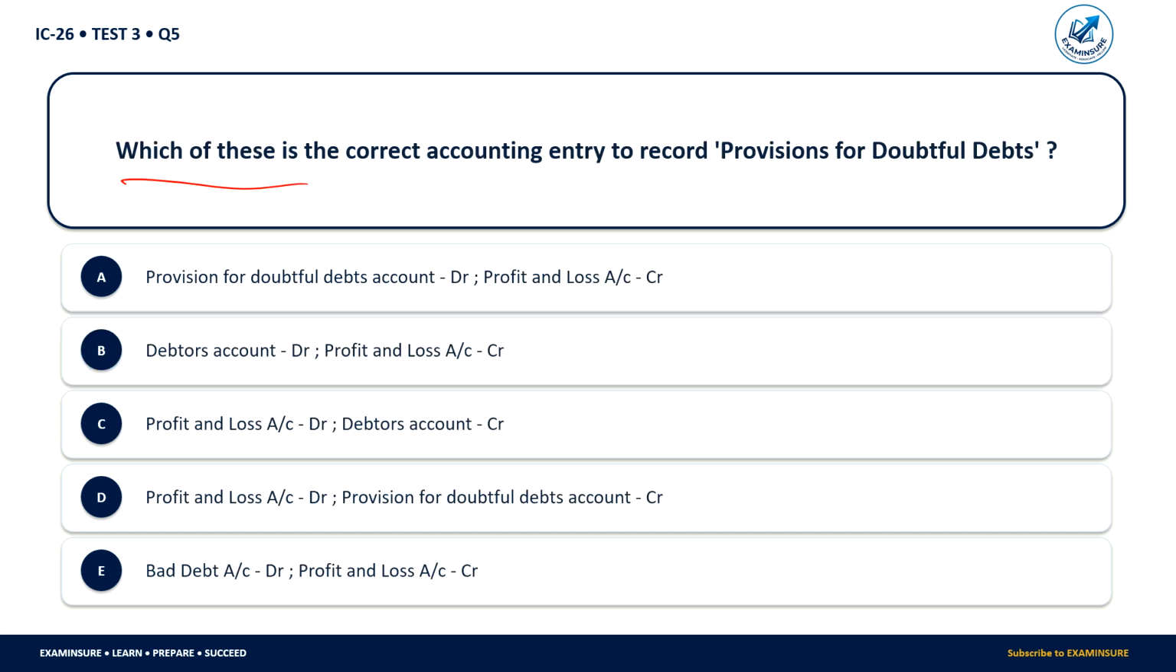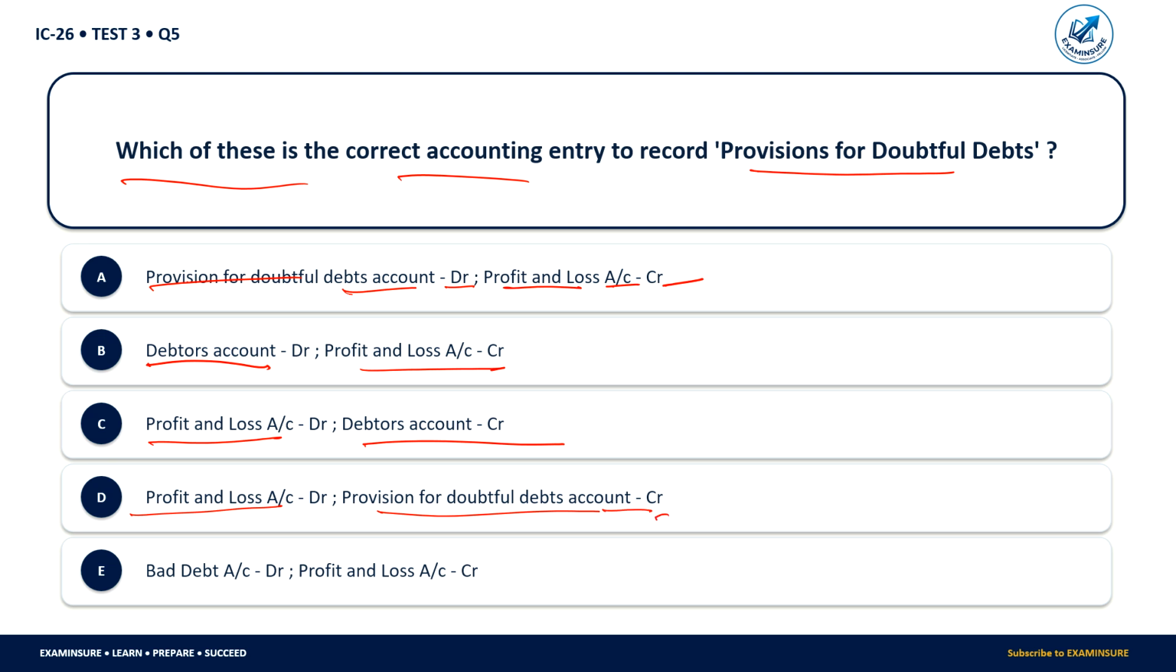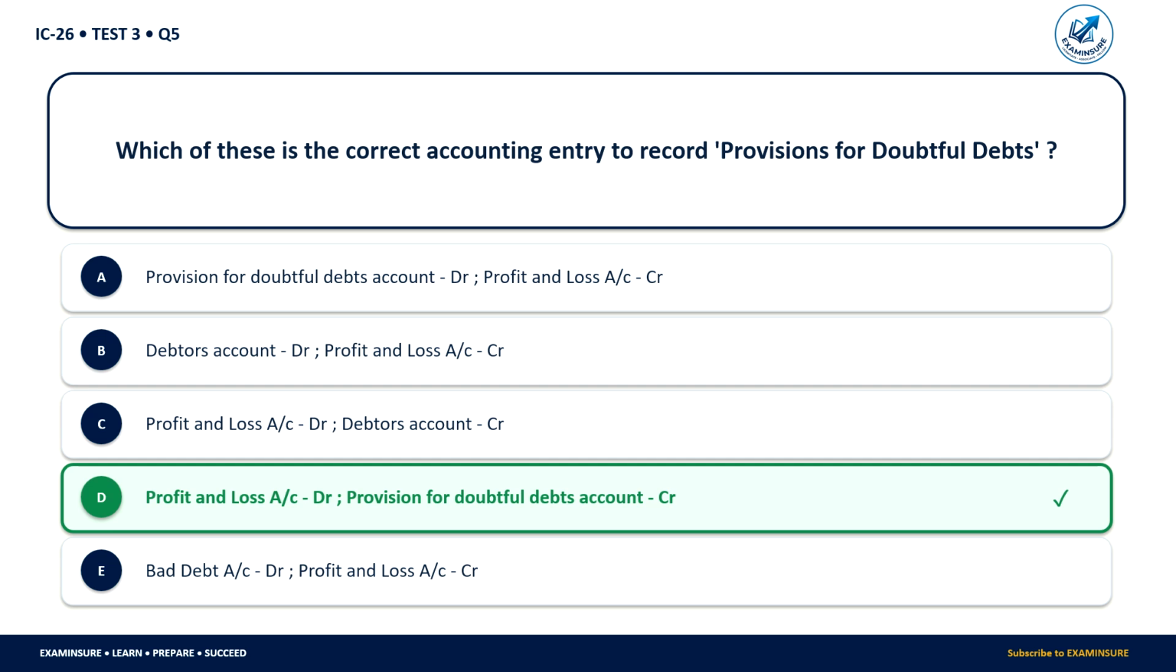Which of these is the correct accounting entry to record provisions for doubtful debt? Provision for doubtful debt account debit, profit and loss account credit, or debtor account debit, profit and loss account credit, profit and loss account debit, debtors account credit, profit and loss account debit, provision for doubtful debt account credit, bad debt account debit, and profit and loss account credit. So here, the correct accounting entry to record provision for doubtful debt will be: we have to debit the profit and loss account and we have to credit the provision for doubtful debt account.